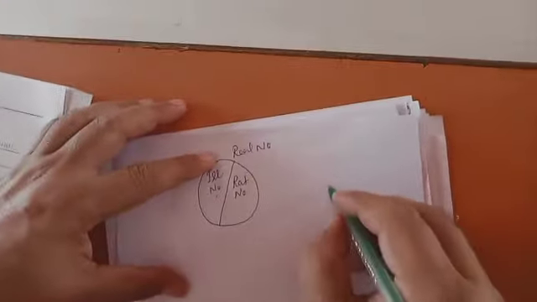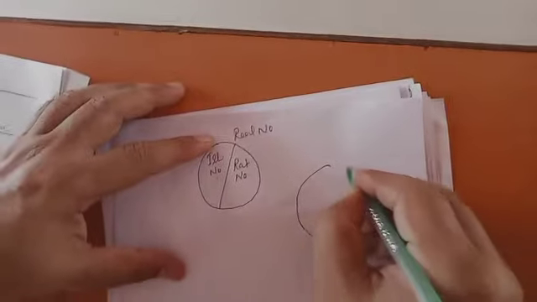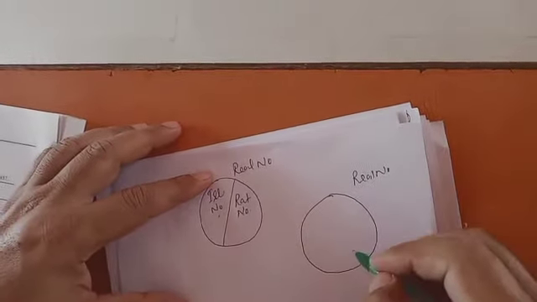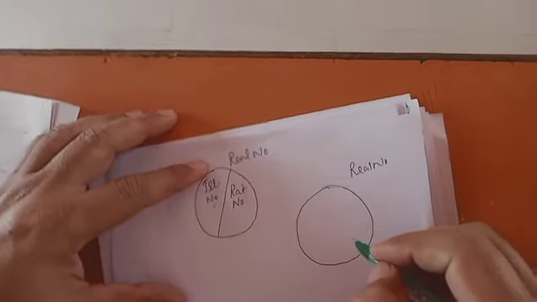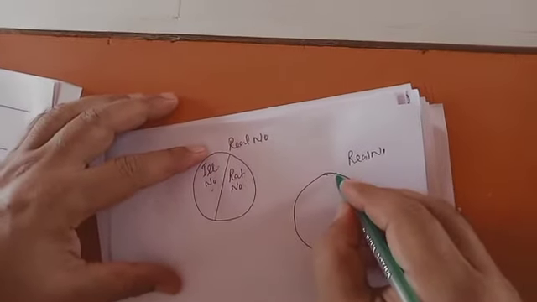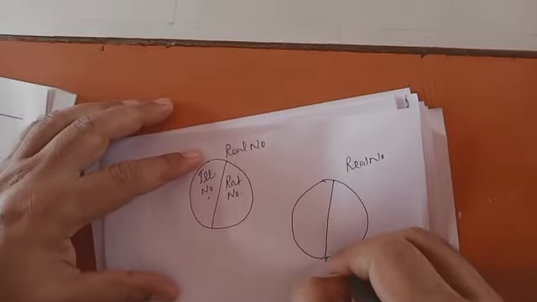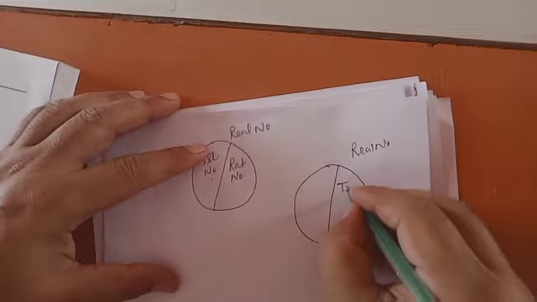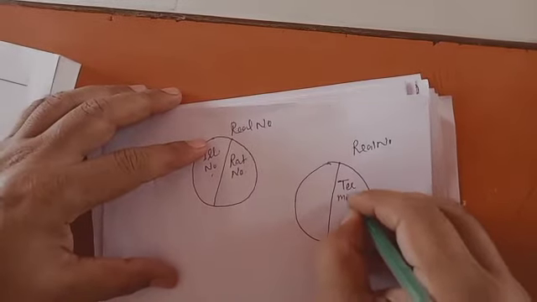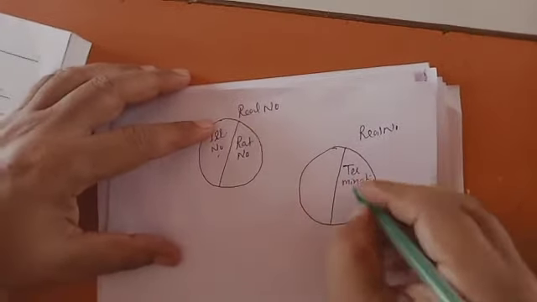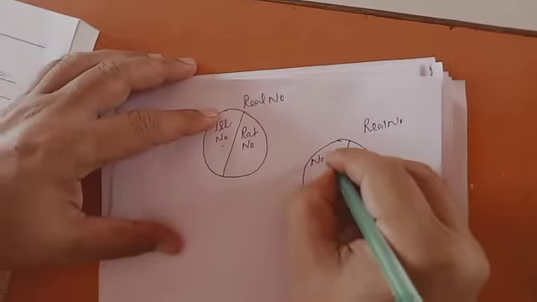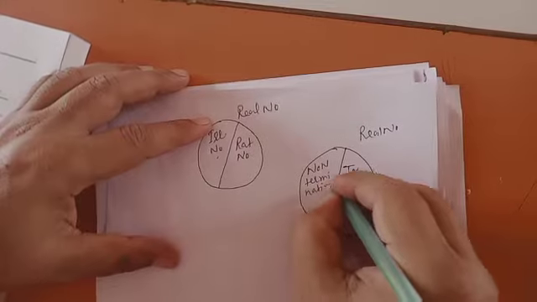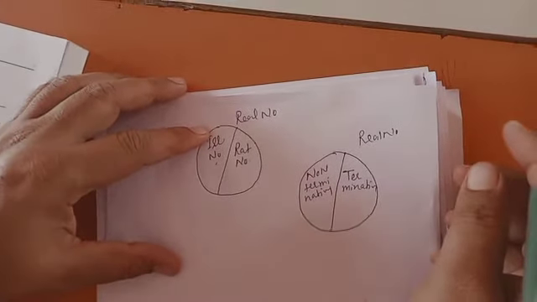In the same way, this is a bag of real numbers. Understood? And it is divided into two groups: terminating and non-terminating.